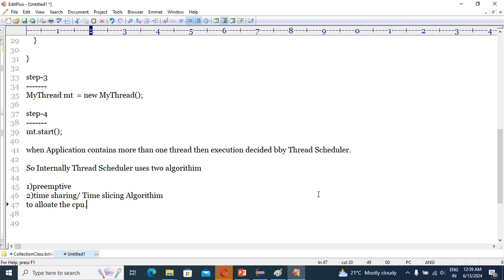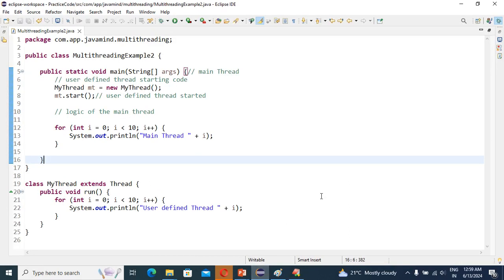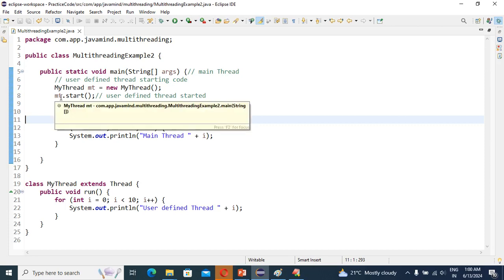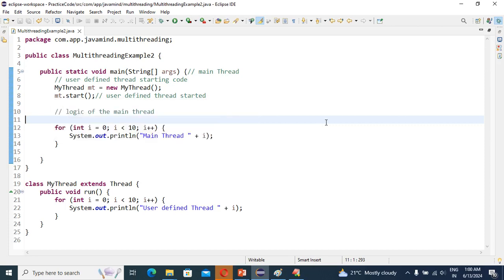Now, what will happen here? When we call the start method on the object, please concentrate, it's very important and very interesting as well. Once we call start, the JVM will first search which class this start method is available in.